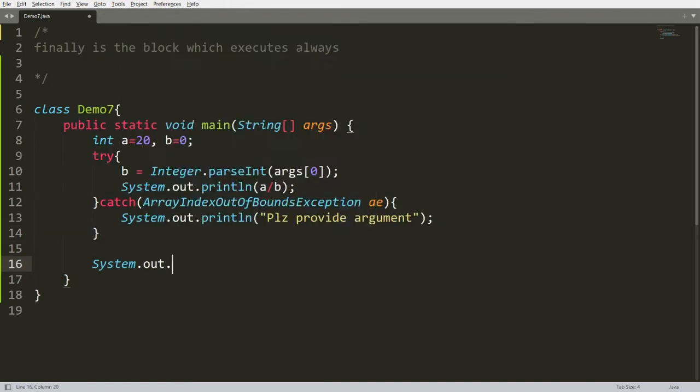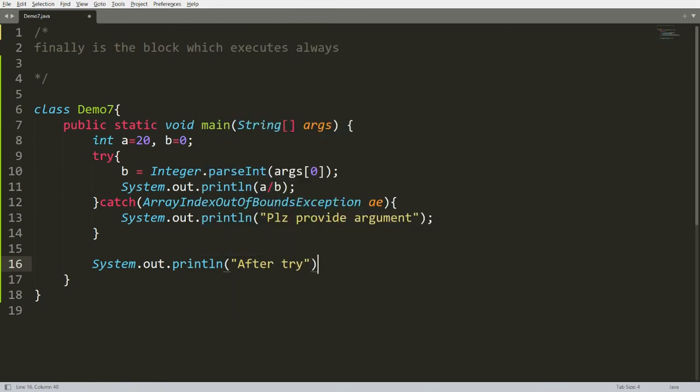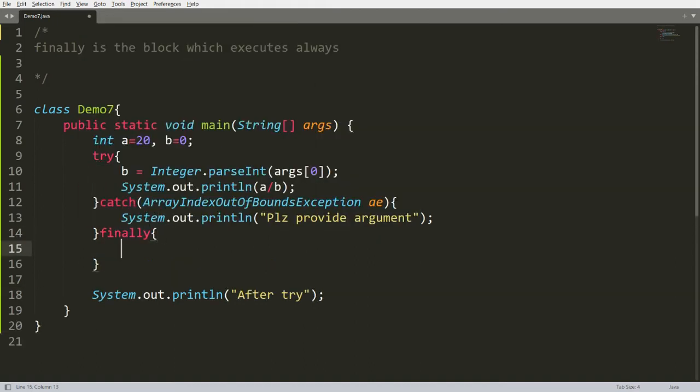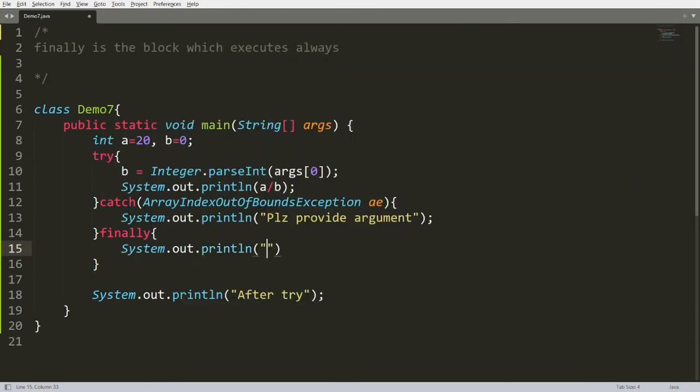And here I just want to write one statement, and this is after try. So if we get the message after try, it means that the program is not abnormally terminated. Here we can write the finally also. So let me write finally. Here in the finally block, we can write some message, and the message is: it always executes. So finally is the block which executes always. You can save this program.